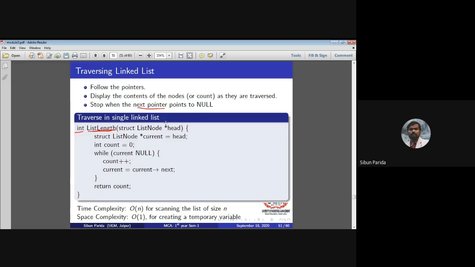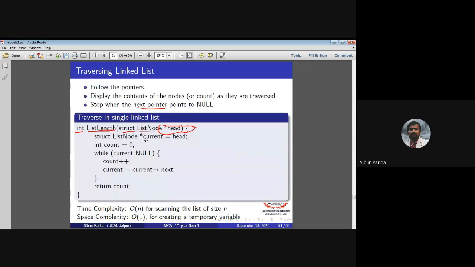So int list length, struct list node star head. As I told you, we need a pointer as well as data information. So what are we passing? We are passing a pointer variable. With a pointer variable, we are moving. So that pointer variable is nothing but the head. So star head is the pointer variable, and star head is of the data type struct list node, which I have already declared over here.